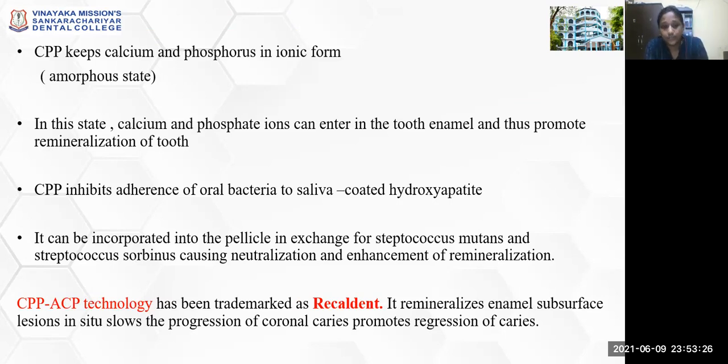It can then be incorporated into the pellicle in exchange for Streptococcus mutans and Streptococcus sobrinus, which causes neutralization and enhancement of remineralization. This technology has been trademarked as Recaldent, and it remineralizes enamel subsurface lesions in situ, slowing the progression of coronal caries and promoting the regression of caries.